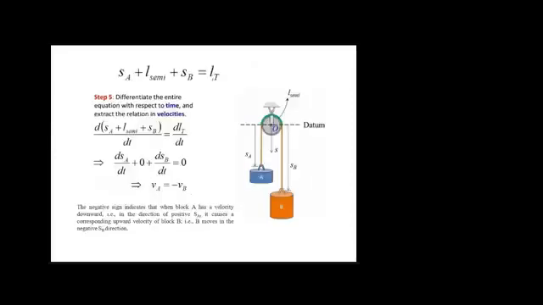Now, basically, we are interested in finding the displacement, then velocity, and then acceleration. So we got this equation which is showing the relationship between SA and SB. So let's differentiate it with respect to time. In step 5, we need to differentiate this equation with respect to time. When you differentiate, it will be d by dt on the left side, as well as d by dt on the right side.